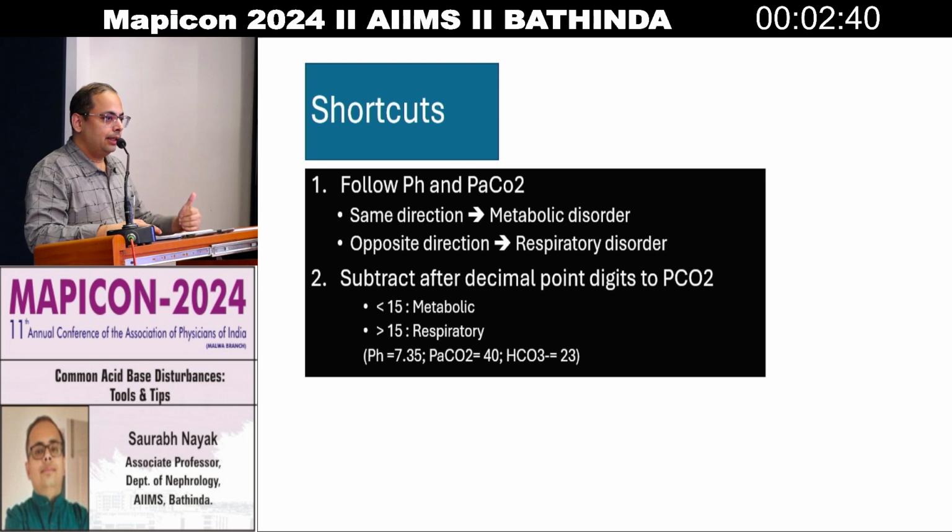Now there is another trick. You subtract the after-decimal digits of the pH and compare it with PCO2. If the difference is less than 15, it's a metabolic disorder. If the difference is more than 15, it's a respiratory disorder. For example, pH is 7.35 and PCO2 is 40. So the difference between 40 and 35 is 5, so it's a metabolic disorder. As you can see with bicarb, it's low. It's a metabolic acidosis case. So that was the shortcut.